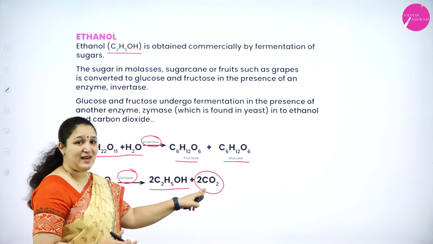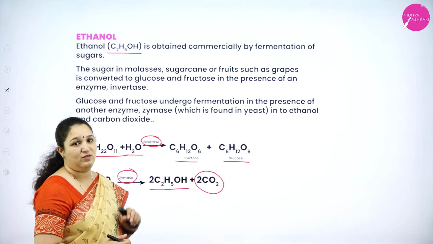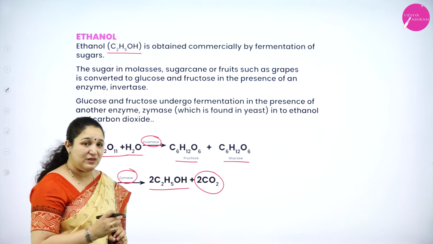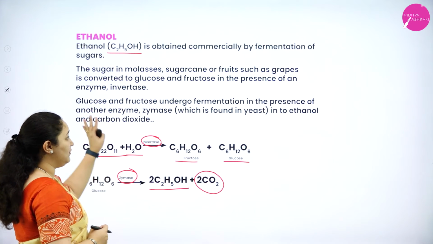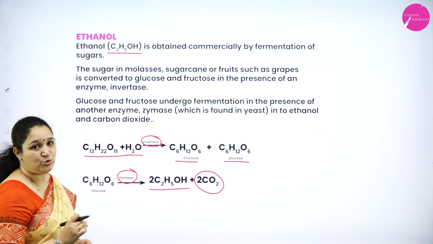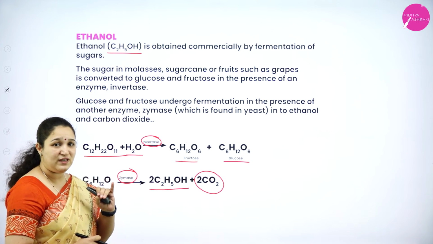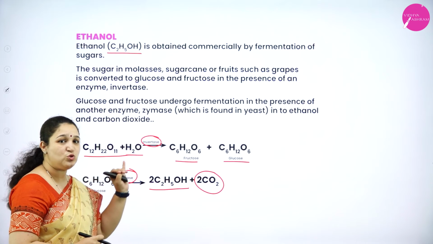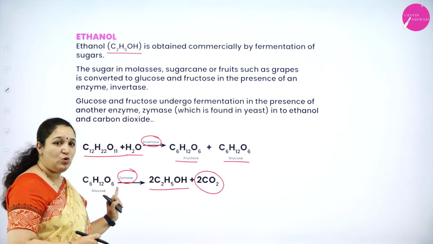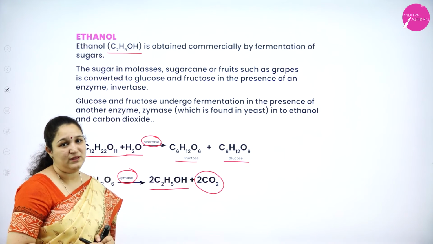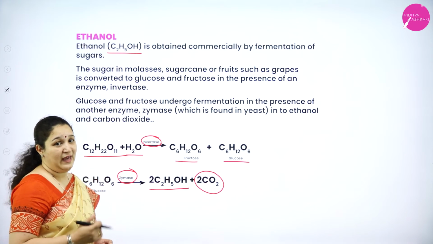As carbon dioxide gas is produced here, the anaerobic condition is also fulfilled. Okay, so that is how we get alcohols from fermentation of sugars. The two important enzymes are invertase, which converts sucrose to glucose and fructose, and zymase, which converts glucose to alcohol and carbon dioxide.